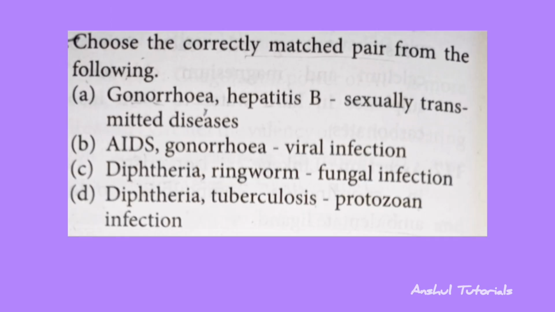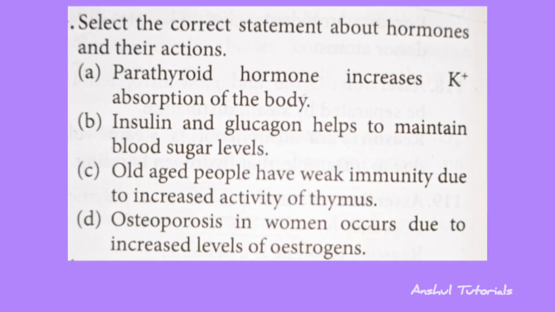And the next question is, choose the correctly matched pair from the following. So the correct answer is option A, that is gonorrhea, hepatitis B, sexually transmitted diseases. And the next question is, select the correct statement about hormones and their action. So the correct answer is option B, that is insulin and glucagon help to maintain the blood sugar level.